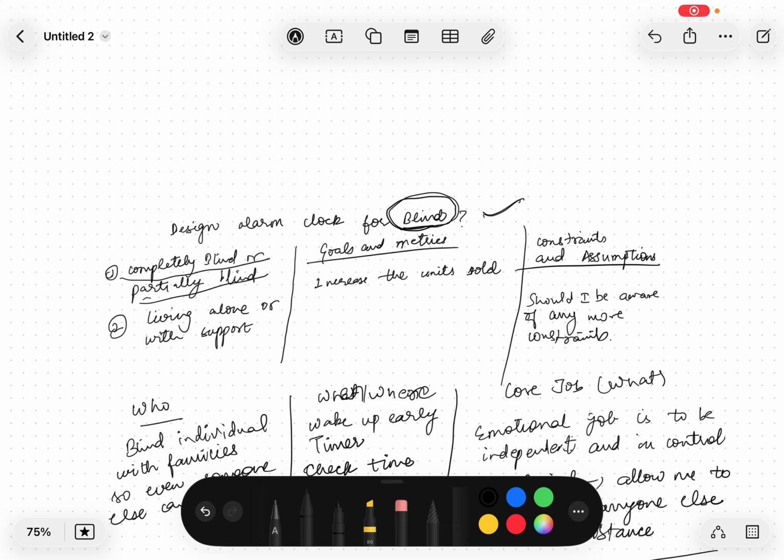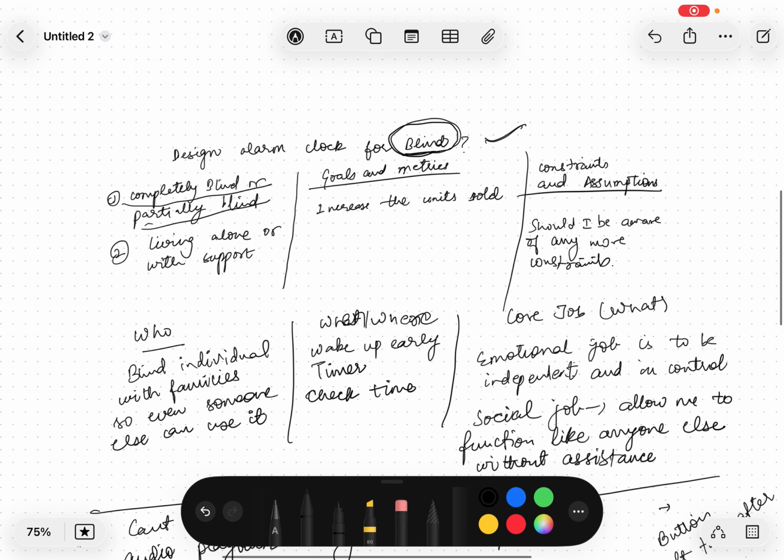So if they are living alone, then the solution will be designed according to them only. But if they have some support or are living within a family, then it will be designed so that other people can also use the same alarm clock. Otherwise it doesn't make sense that only blind people use the alarm clock and others cannot. So for this case I will be taking the case that they have people around them, they are living with their families.